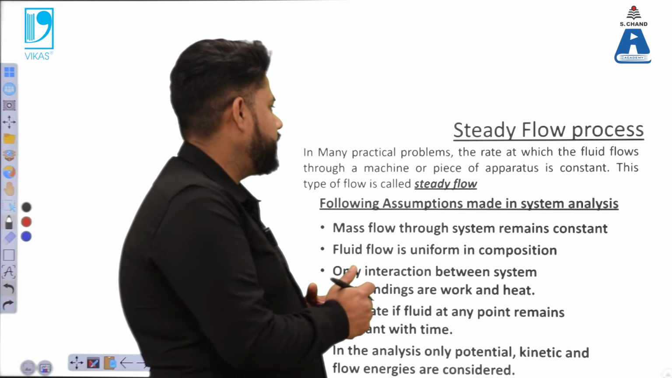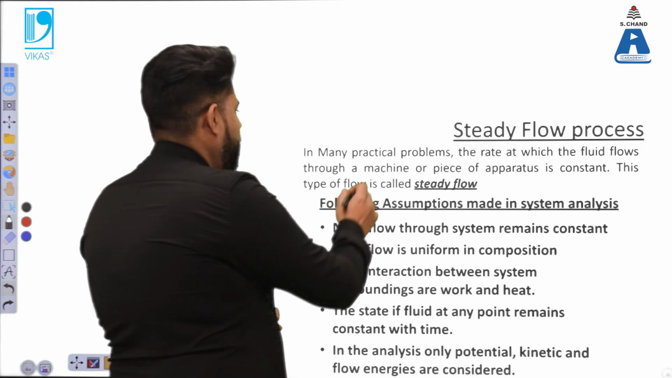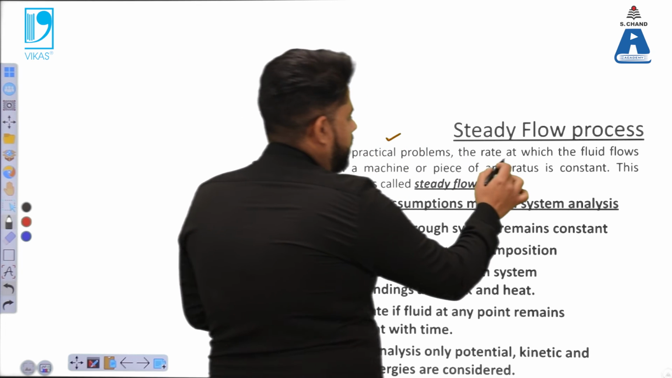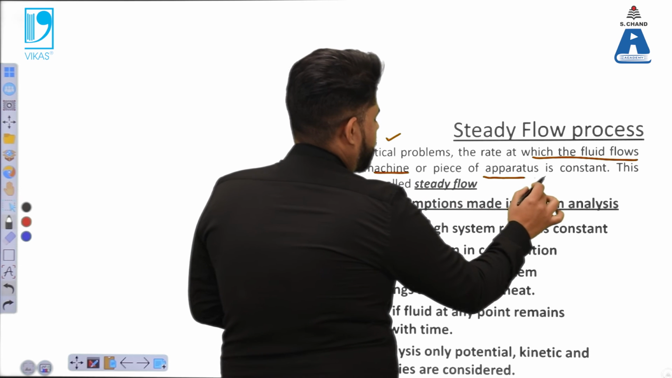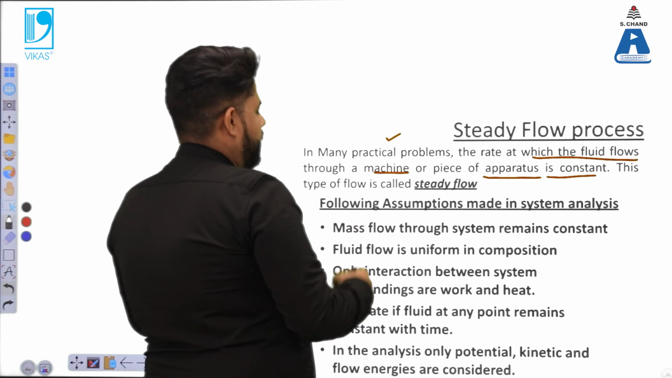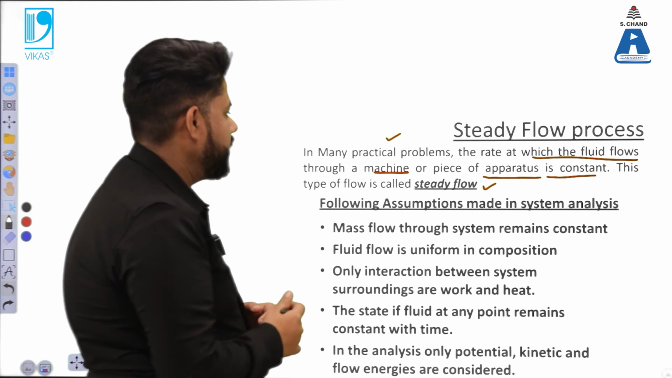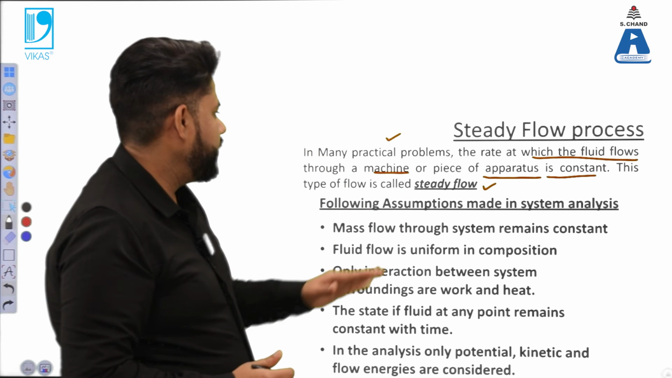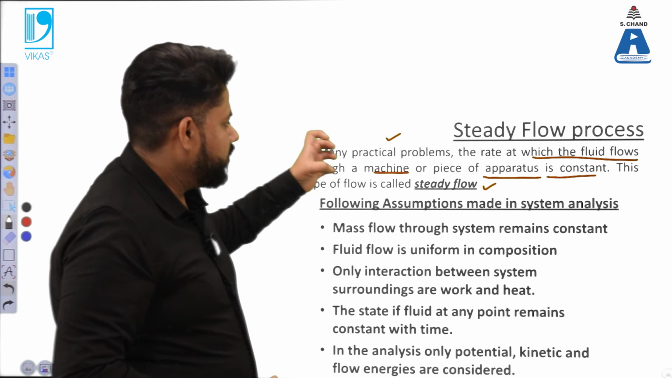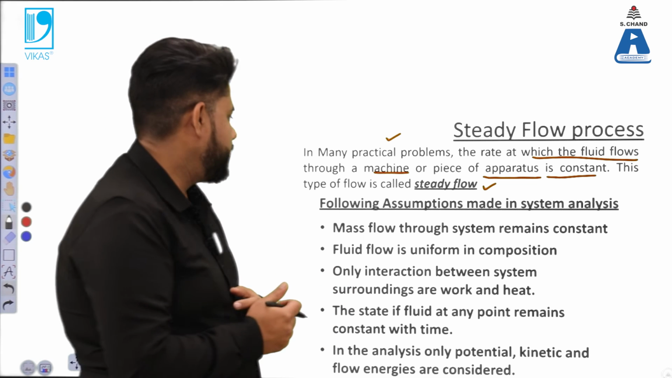Additionally, we have the case of a steady flow process. In many practical problems, the rate at which the fluid flows through the machine or piece of apparatus is constant. That is related to the steady flow process. A steady flow process is that process in which the rate of fluid flowing through a particular machine is constant. So the flow is constant.